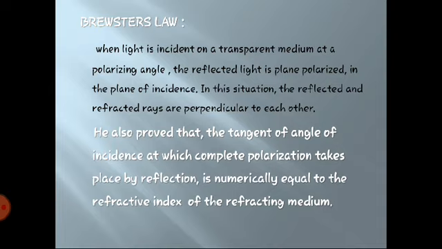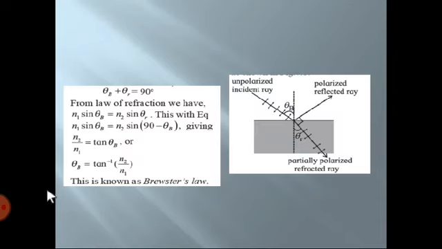Let us consider what the angles are. Theta B is the angle of incidence, and theta R is the angle of refraction. Here you can see the addition of three of these angles. If this is theta B, then this is also theta B, the angle of polarization.